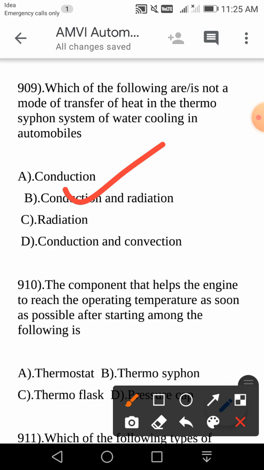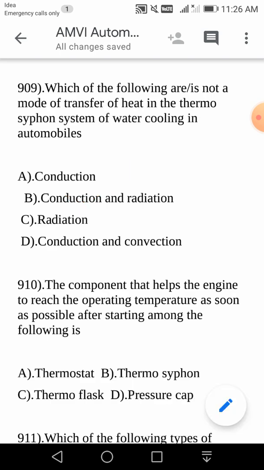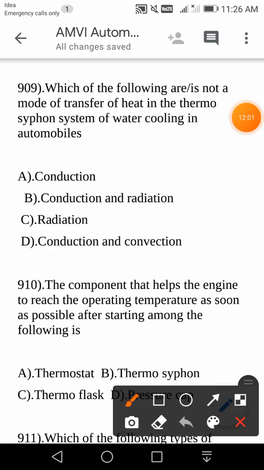Sometimes even I go by the logic that all are related with thermostat, thermosiphon, thermoflask, and why not the pressure cap is the answer? No, actually, such things are given only to confuse you or misguide you. Out of all the three, thermostat, thermosiphon, or thermoflask, the answer is thermostat. The thermostat helps the engine to reach the operating temperature as soon as possible after starting among these. So thermostat is the answer for this particular question.